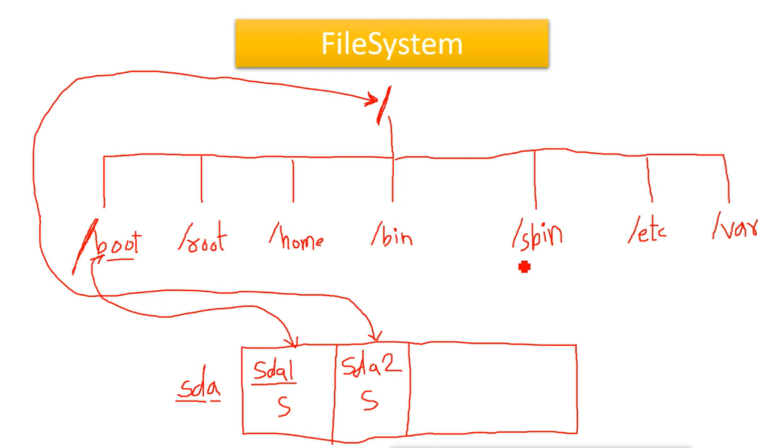If we want, then we can create partitions for other directories also. For example, at installation time, we created this partition for the home also, because home is the home directory of all the normal users, and we can have lots of users, and those users can store lots of data. So we should have a separate partition for them. So this is what we created at the time of installation.